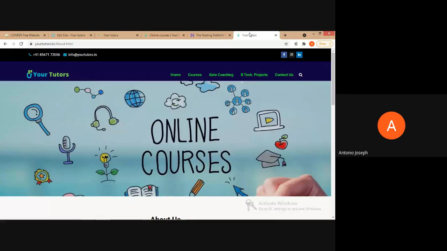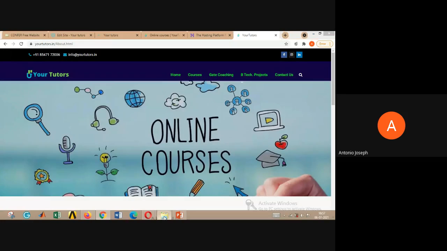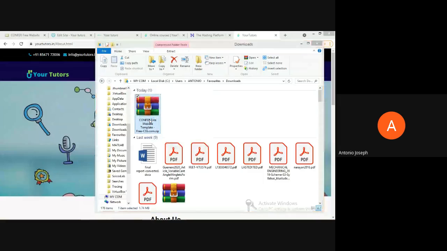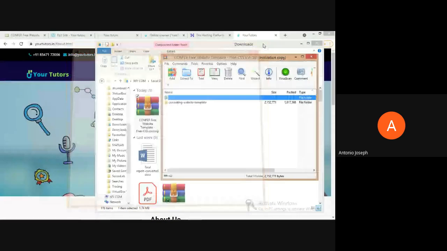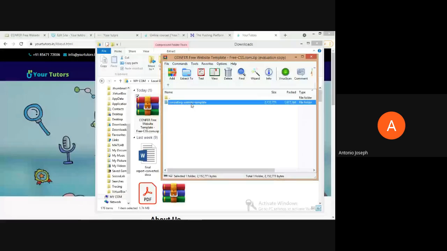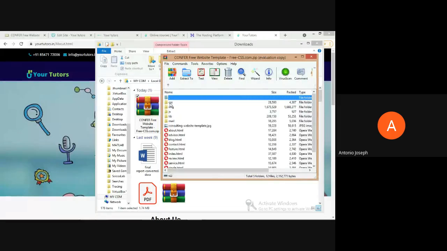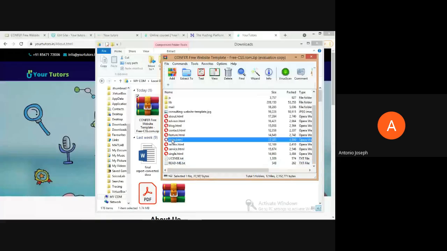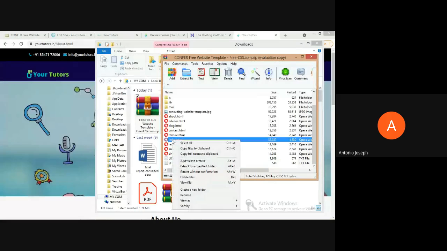Just let me show an HTML content. There are a lot of HTML templates available free. You can just search. There's a website called Free CSS, etc. They provide a lot of templates for various types of purposes. I need to extract this.